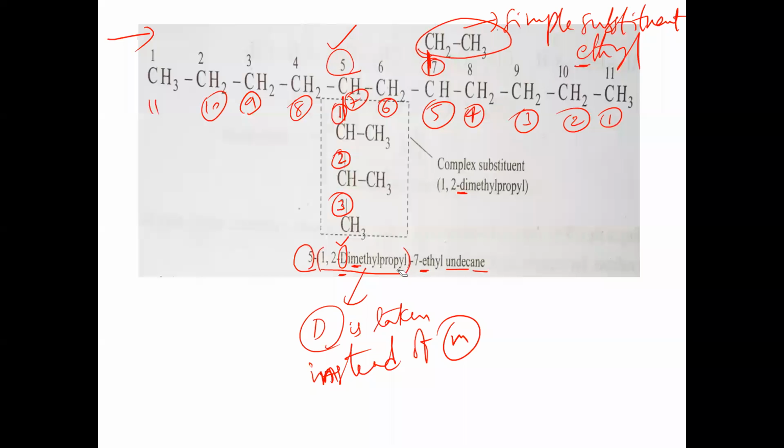And in dimethyl propyl, D is taken, not the M. This di is called a numerical prefix. So for the numerical prefix, the first letter D will be taken here. Is the concept clear? So it's about complex substituent and simple substituent.